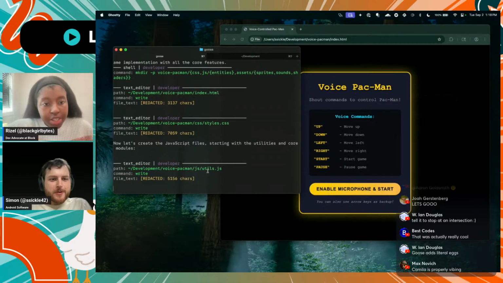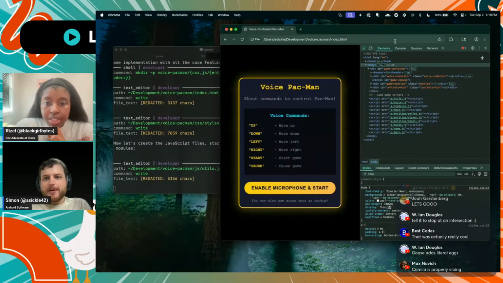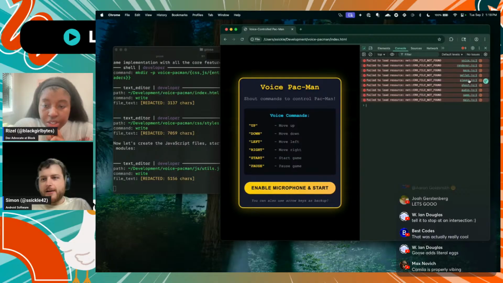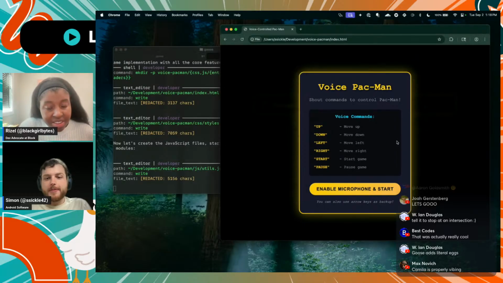So right now we're just waiting on it to finish writing the files. If we look at the console here, we're missing the voice and the renderer and the maze and some other stuff, but it's going. And it's rendering a lot of stuff. So it's making progress. It's pretty detailed.